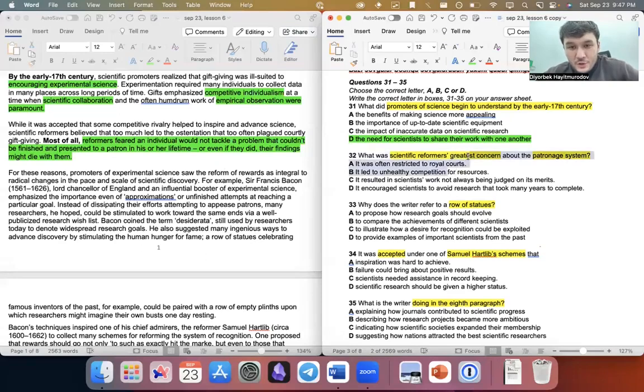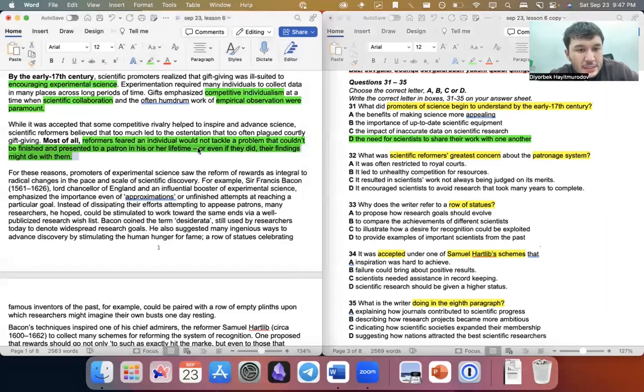It was often restricted to royal courts. It led to unhealthy competition. It resulted not always being judged. It encouraged research that took many years to complete. Which one of these is an answer? Yes, guys, so the answer is what? D, because the answer is D indeed.